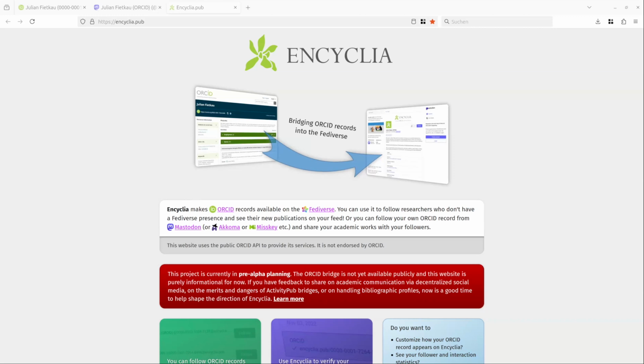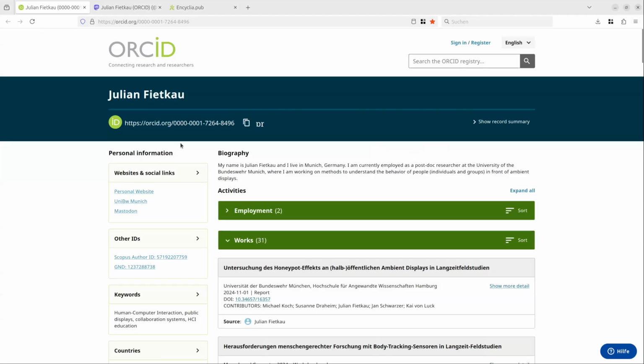I'm here to showcase my Encyclia project, which is a bridge between ORCID and the Fediverse. I assume you all know the Fediverse. You may not know ORCID, so I'm going to give you a quick introduction. ORCID is an identity and metadata provider for academics and their publications. You can register an ORCID record like I have here.